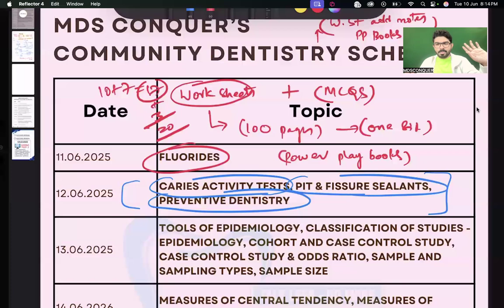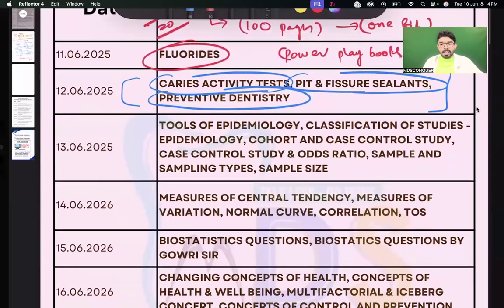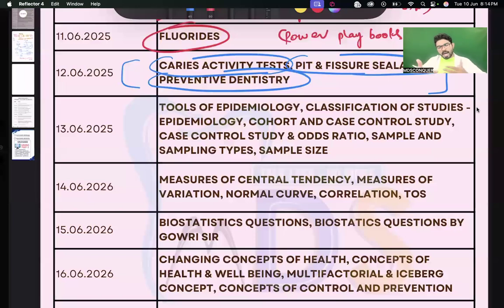Clear? If you're already done with the preventive part, then for the leftover community you can give 7 to 10 days, and you can do it beautifully. Clear, guys? Now, the main important aspect comes after the preventive part.